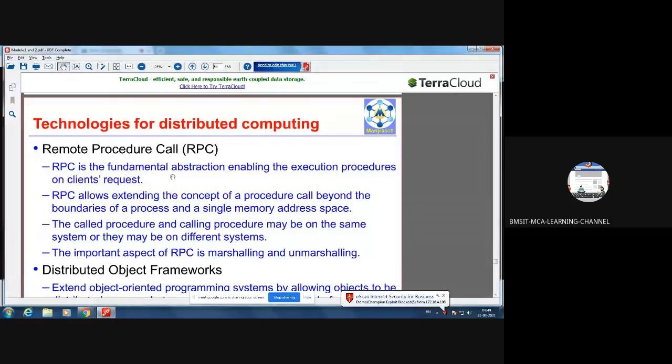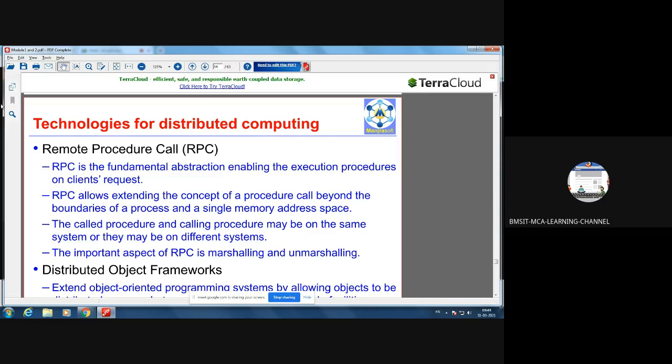The called procedure and calling procedure may be on the same system, or they may be on different systems. That means when you want to execute a procedure in the context of a distributed system, it is not mandatory that the method should be within the system. That method can be part of any system. If it is part of some other system, we call it a remote procedure call. The important aspect of RPC is marshalling and unmarshalling.